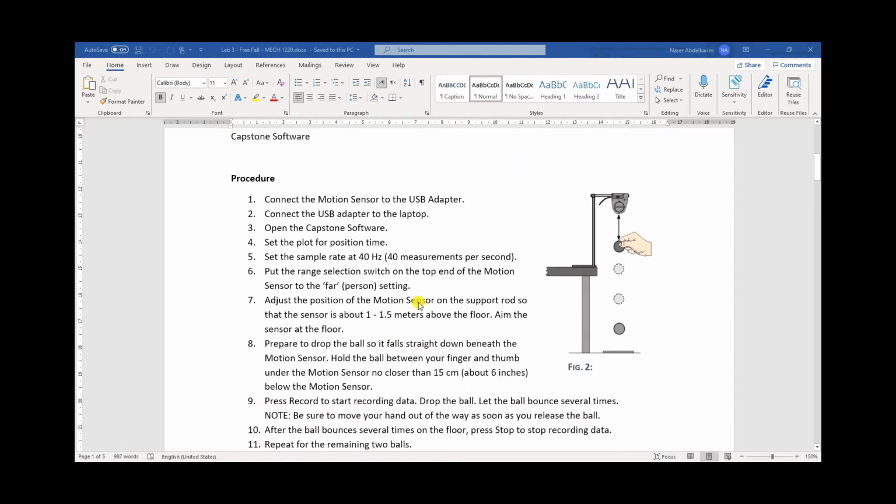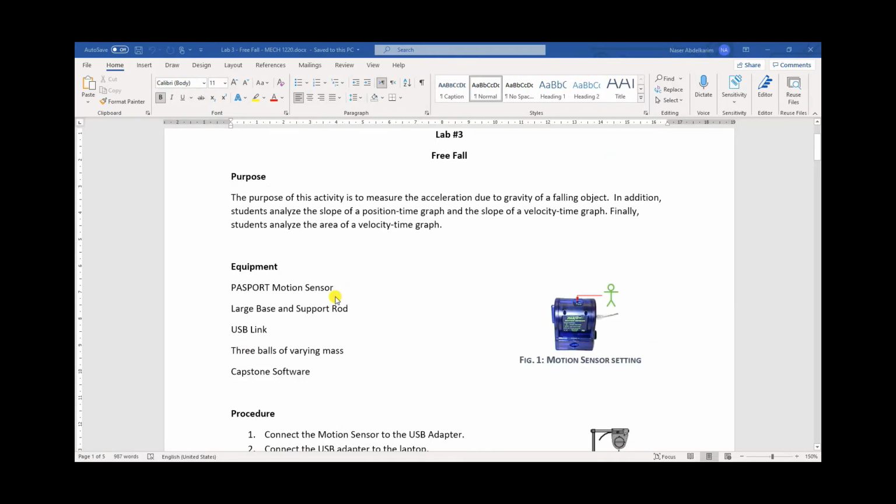We are going to drop the balls and let them bounce several times and record that in Capstone software. Then we are going to analyze the slope of the position time graph, the slope of the velocity time graph, and the area under the velocity time graph.